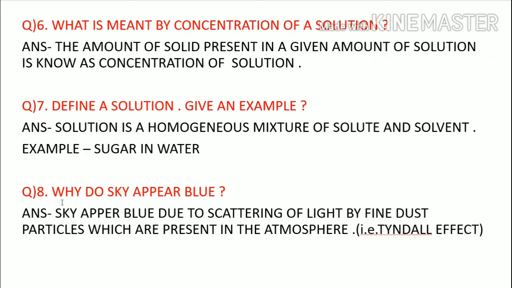The sky appears blue due to the scattering of light. The light is scattered by the fine dust particles present in the atmosphere, and for this reason the sky appears blue.